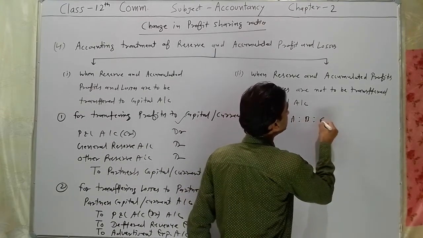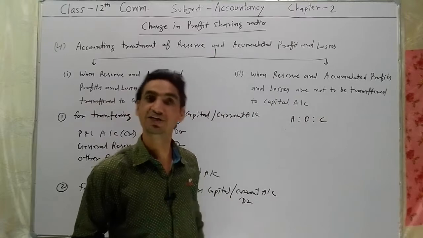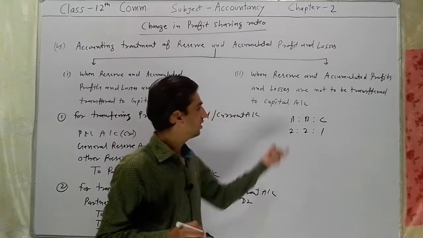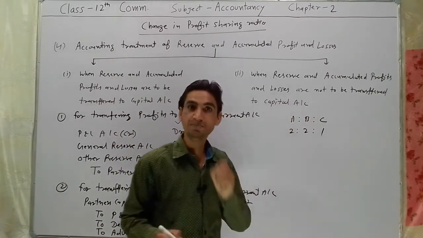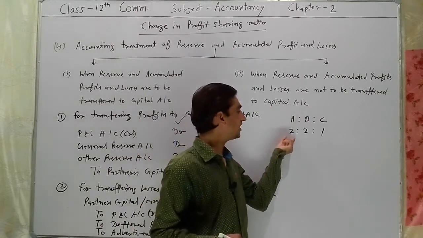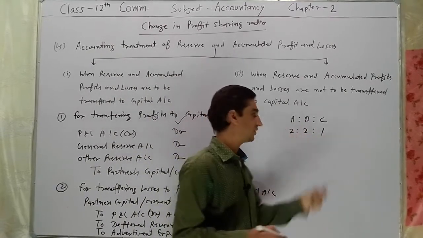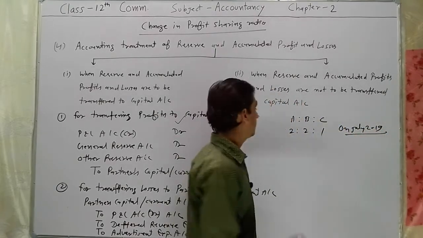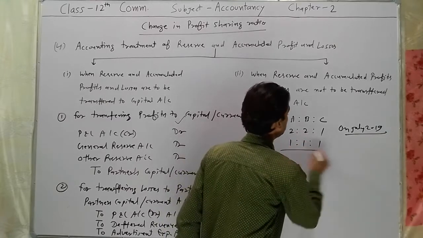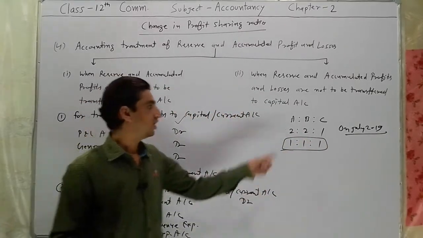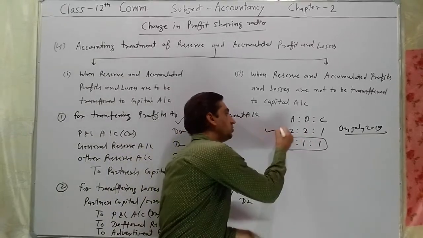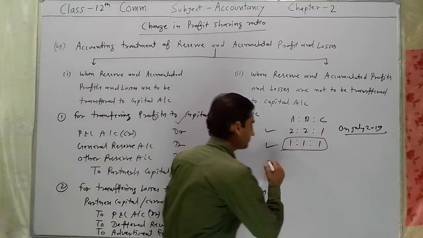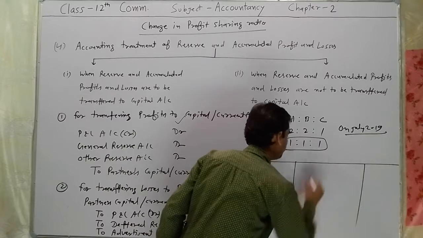A, B and C are three partners in a firm sharing profit and losses in 2:2:1. On July 2019, they decide to change their profit sharing ratio to 1:1:1. 2:2:1 is the old ratio. 1:1:1 is the new ratio. On that date, their balance sheet shows the following balances.